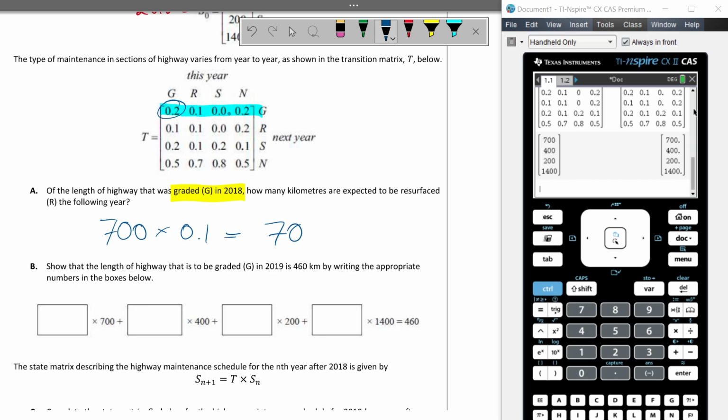So graded this year, 20% of those that are graded this year will be graded next year. Resurfaced this year, that means 10% there. Then this one will be 0, and then this one will be 0.2. So that's all that's really happening there. You're just reading them across. That's how many that will show that the length of highway that is to be graded in 2019 is 460. That's all you have to do, read it off horizontally.